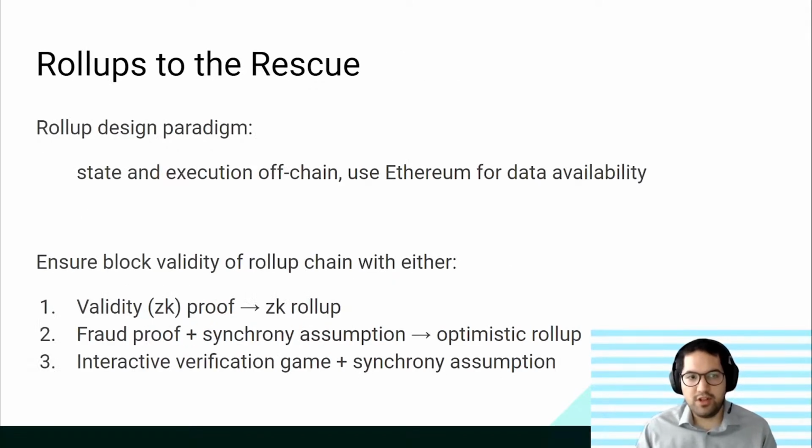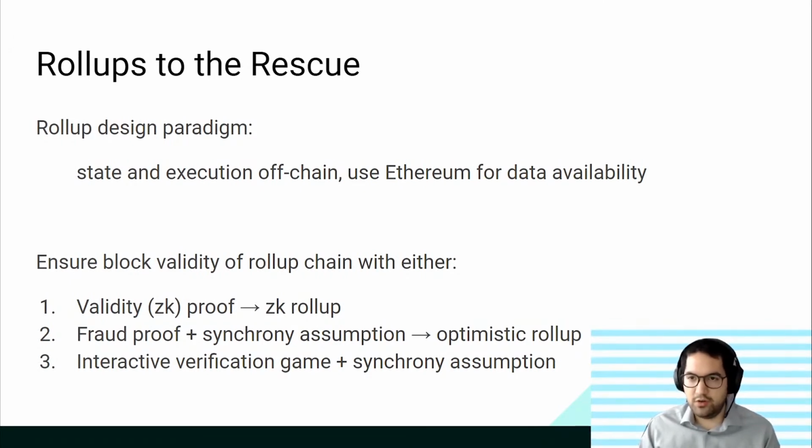So how can rollups help solve this particular bottleneck? How does it target this particular bottleneck? The rollup design paradigm is essentially you do state accesses and execution off-chain, and you only use the base Ethereum chain for data availability and ordering. And then you ensure that the data you're just posting on chain is valid using one of three methods.